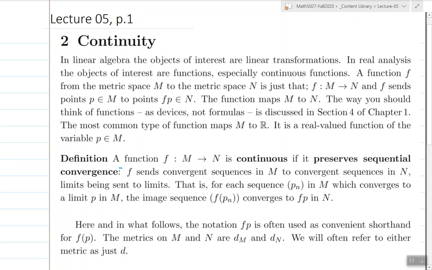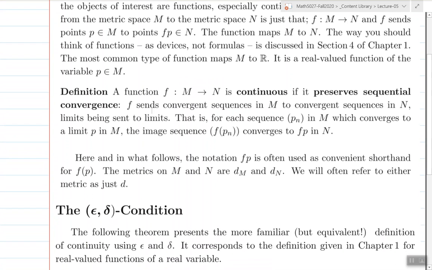This is very abstract in terms of being the continuity of a function f, a mapping between one metric space and another, not necessarily the reals. The definition given in the book and the text that we're using is the one that I prefer very strongly, and it's the sequential perspective. This is sometimes also called sequential continuity. The idea being that a function is continuous if for every convergent sequence Pn in the metric space M that you can consider, the output sequence f of Pn in the metric space N converges to f of P.